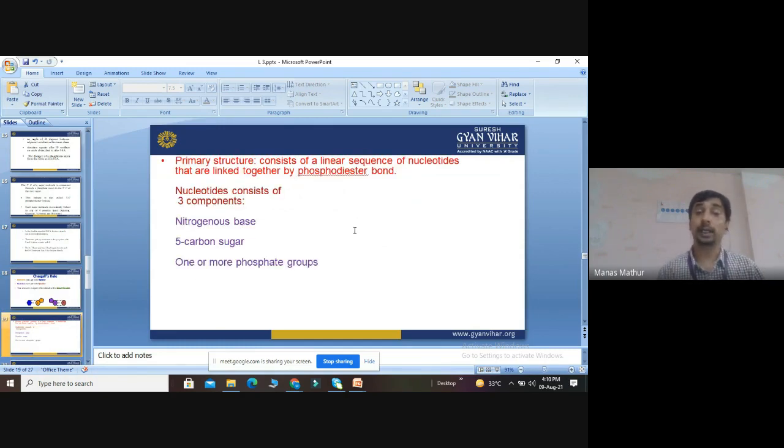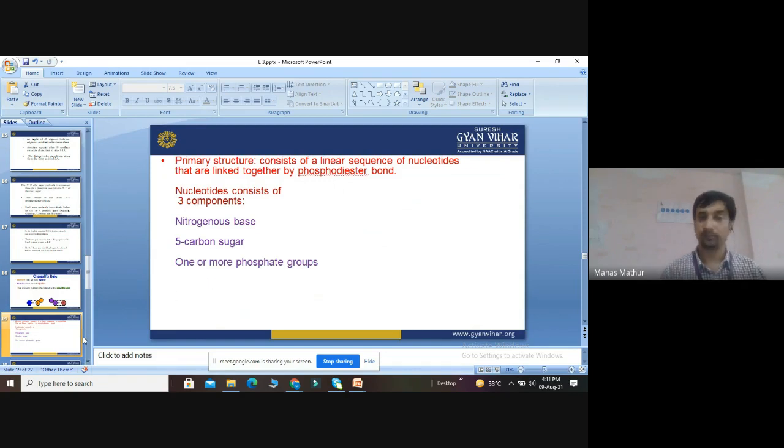Then, the primary structure of nucleic acid contains a linear sequence of nucleotides. I told you earlier that they are linked together by the phosphodiester bond. And I told you they contain nitrogenous bases, a 5 carbon sugar, and 1 or more phosphate groups.